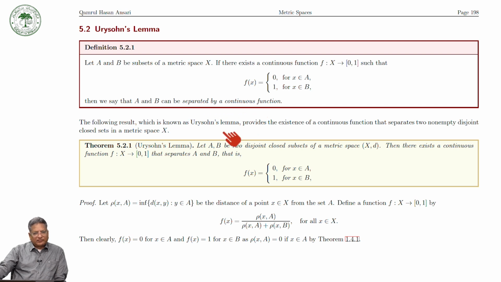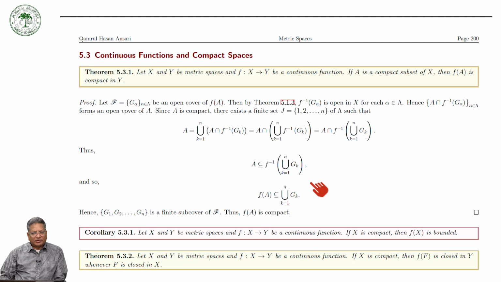And then we define the Urysohn lemma. We say that if A and B are two disjoint closed subsets of a metric space X, d, then there exists a continuous function f from x to the closed interval [0, 1] that separates A and B. That is to say, f of x is equal to 0 for x in A, and f of x is equal to 1 for x in B. So this way we can have the Urysohn lemma.